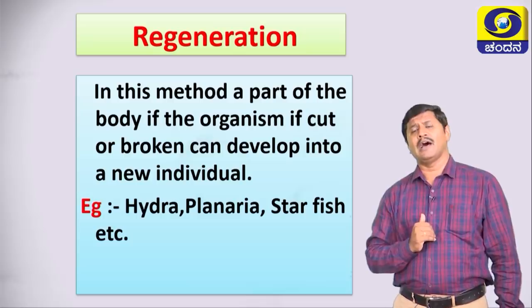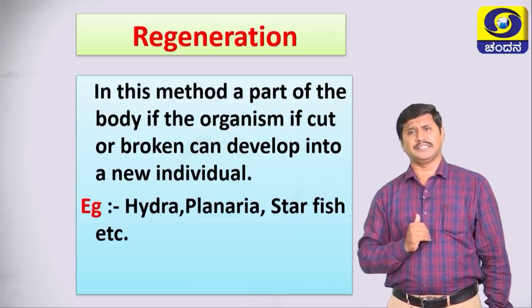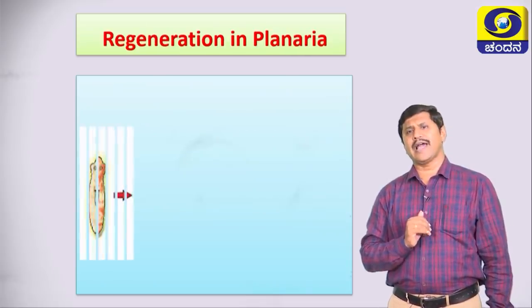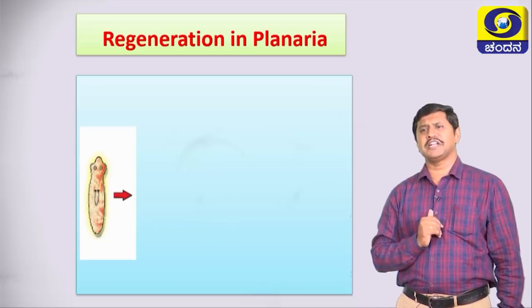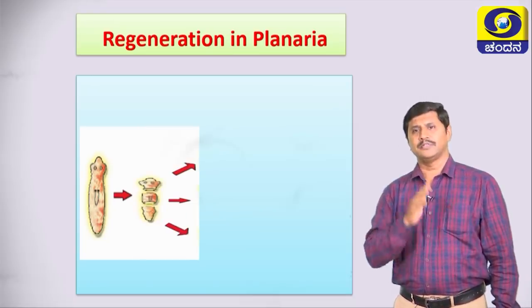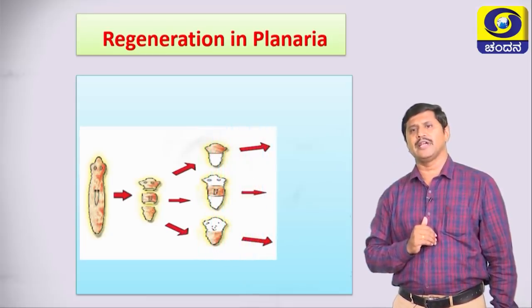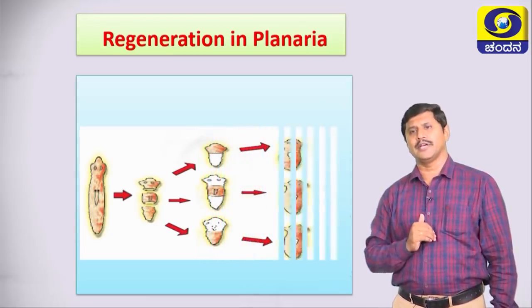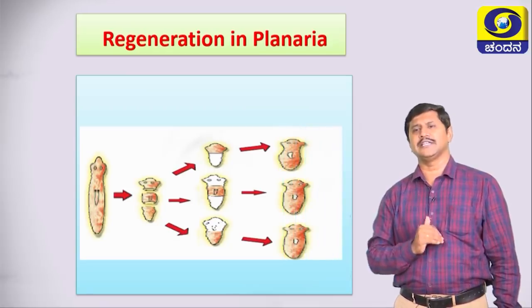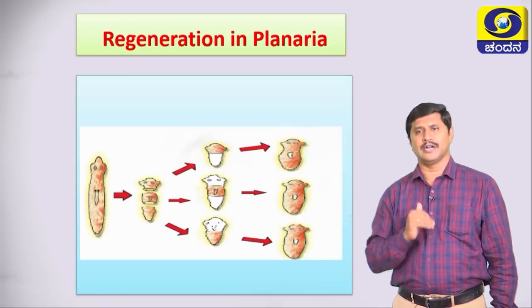For example, Hydra, Planaria, starfish, etc. This diagram shows how regeneration occurs in Planaria. This is the parent body. It is cut into 3 parts, and the 3 parts grow into new Planaria. Regeneration occurs in Planaria and also Hydra.